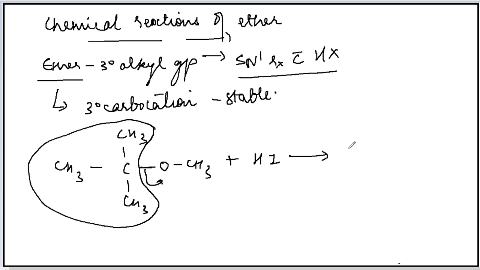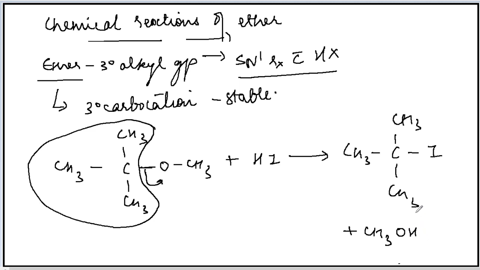So this product will be formed and methanol. So in case the alkyl group is tertiary, the tertiary carbocation will be formed and the reaction will be SN1, unimolecular nucleophilic substitution reaction, and that stable carbocation will further undergo the reaction. So this is the case if the tertiary alkyl group is there in the ether.